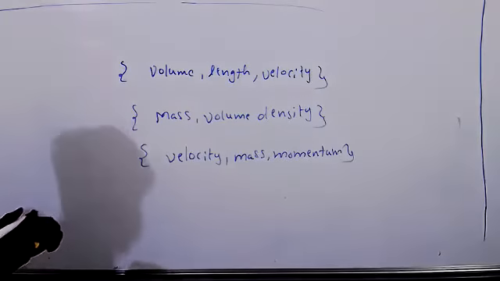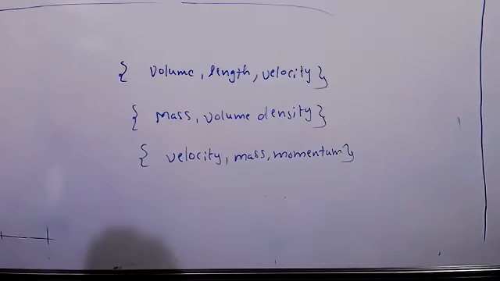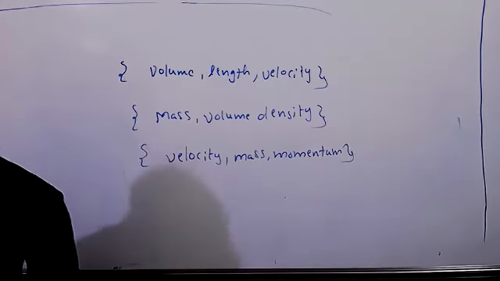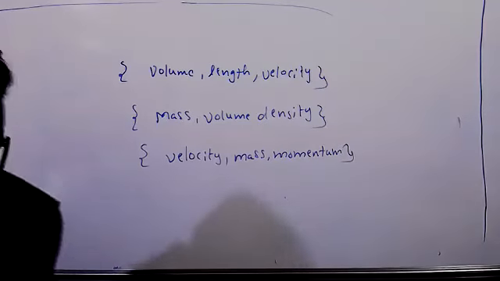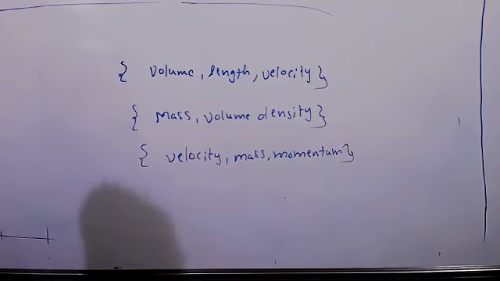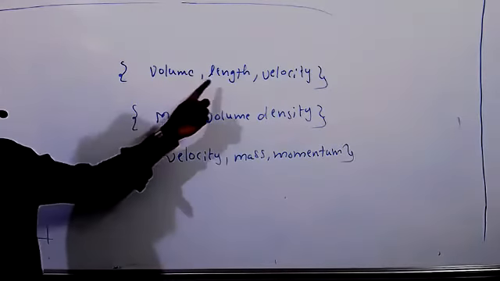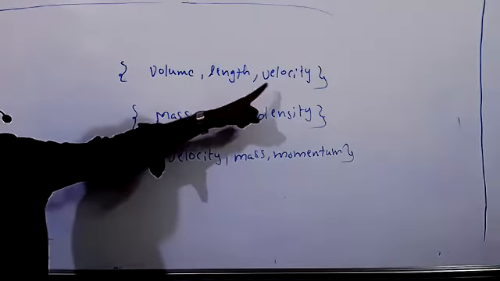Which of the following is a fundamental set? Mass, volume, density? I know you will say that only. The fundamental set is volume, length, velocity. See, you are getting a lot of confusion. Because here, each quantity does not depend on the remaining two quantities.